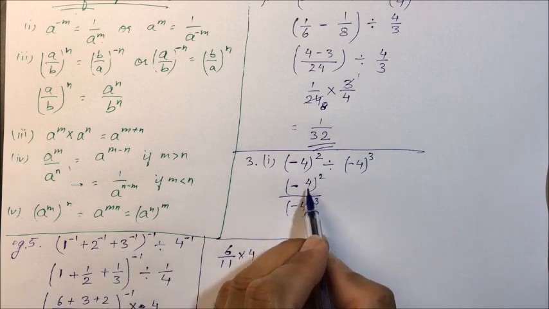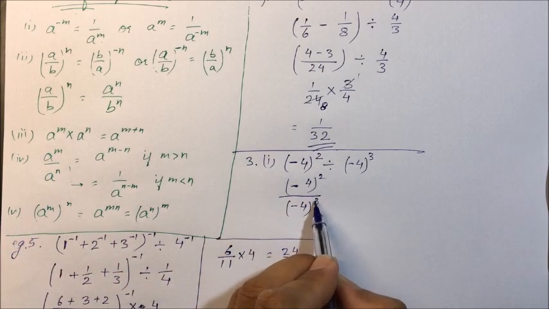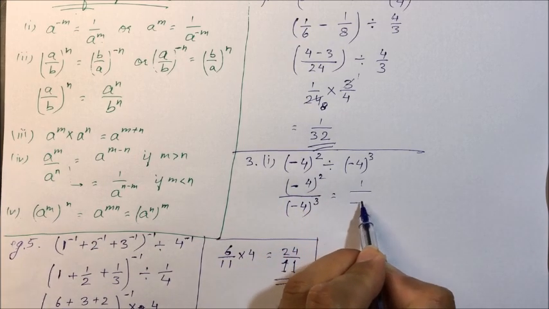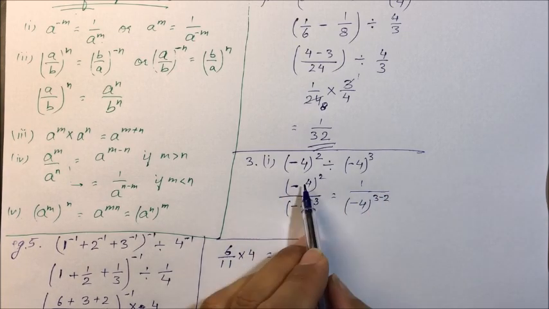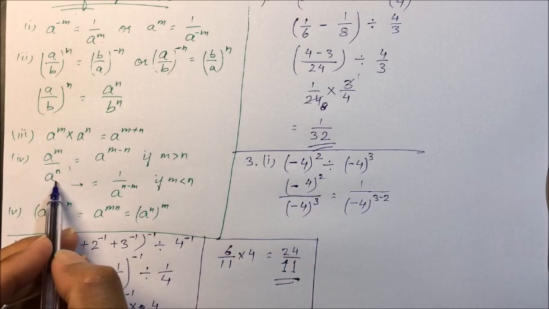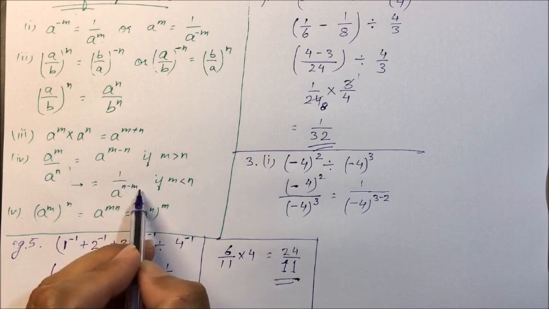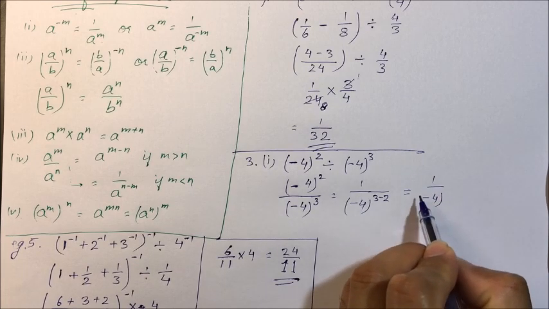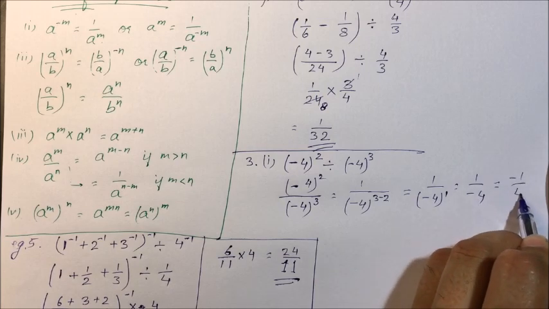Now see here, the base are same, and n is greater than m, so we can write it as 1 upon minus 4, the whole raised to power 3 minus 2. Here the base are same, so we will be using fourth law: n is greater than m, 1 upon a raised to power n minus m. So it will be how much? 1 upon minus 4 raised to power 1. It will be 1 upon minus 4, or we can write minus 1 upon 4.